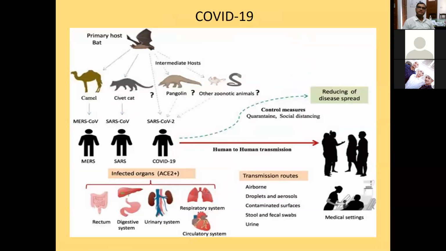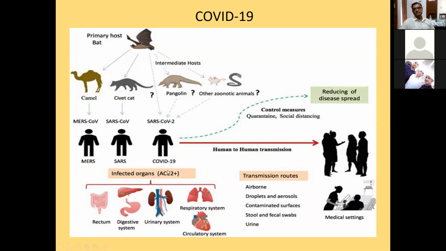Similarly, with COVID-19, I told you that pangolins are supposed to be the intermediate host for this virus SARS-CoV-2, because the sequence of the genetic material of the virus recovered from pangolins and human beings was found very, very similar. Especially the ACE2 receptor sequence, because this virus binds with the ACE2 receptor of human beings.